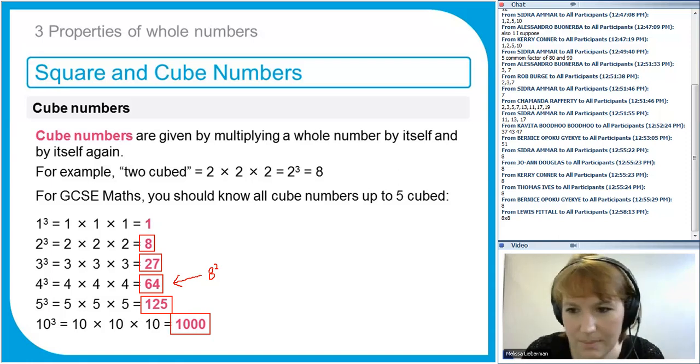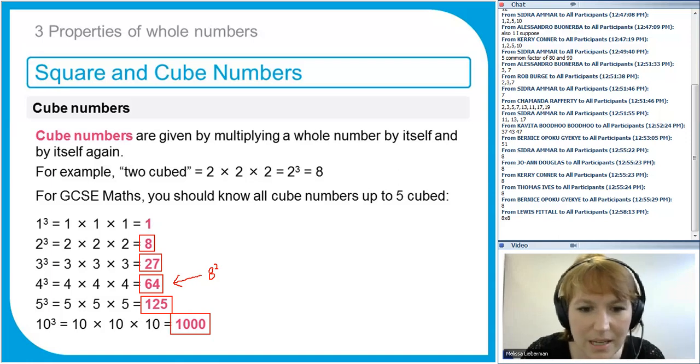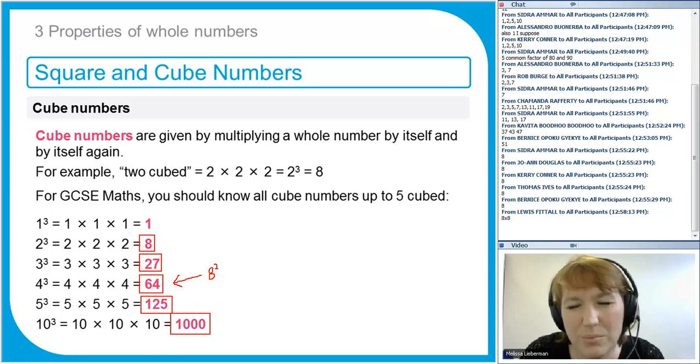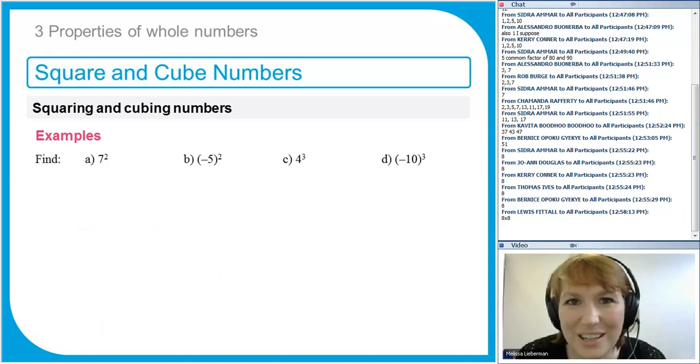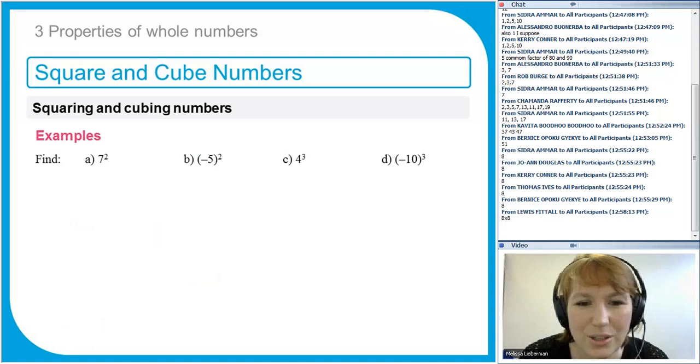Okay, Lewis, yes, 8 times 8. So 4 cubed is the same as 8 times 8, just from the normal properties of numbers. We'll look at that in more detail when we do indices later on. So here's some questions for you, which you can try now. If you're watching a recorded version, then you can pause this and try them on your own.